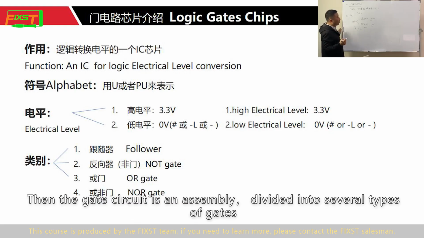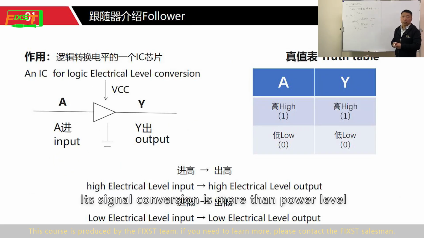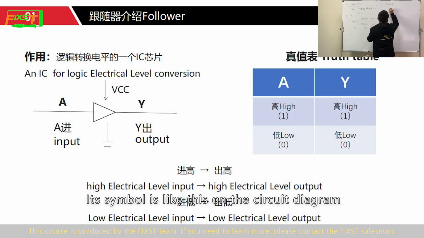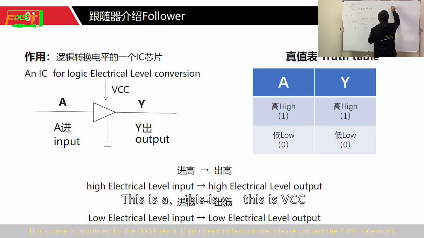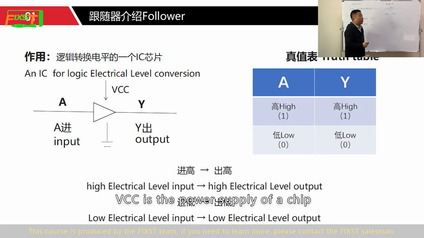Then the gate circuit is an assembly, divided into several types of gates. Its signal conversion is more than power level. The first gate we call the follower. Its symbol is like this one on the circuit diagram. This is A, this is Y, this is VCC. A stands for in, Y stands for out, input and output. VCC is the power supply of the chip.